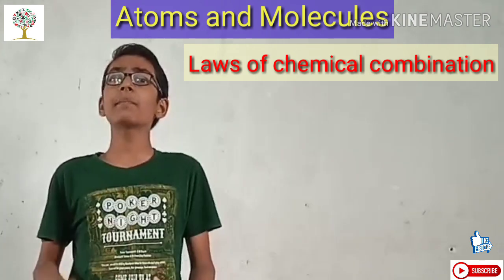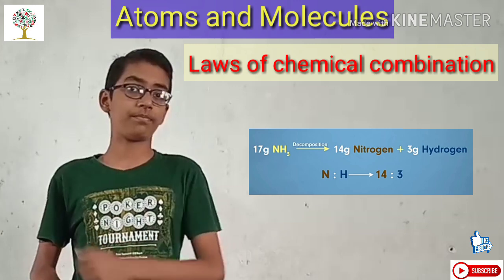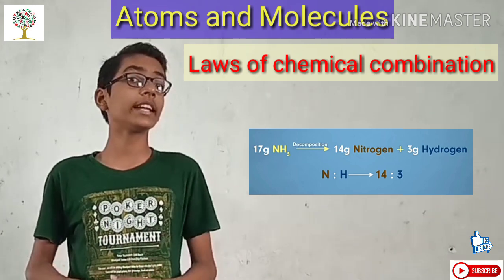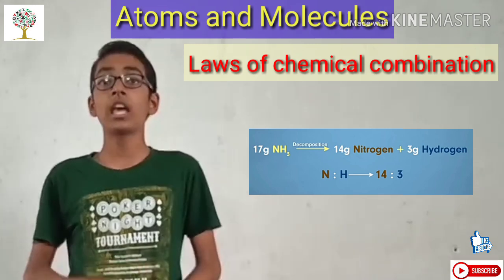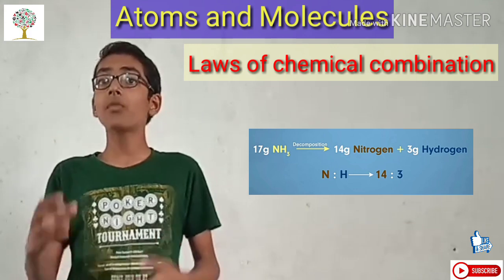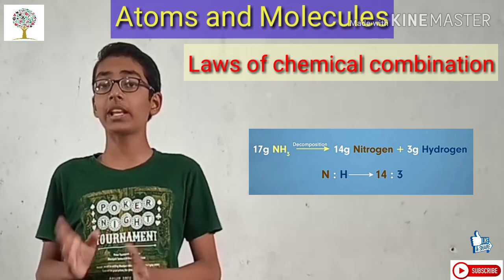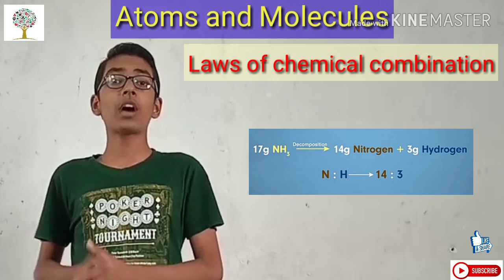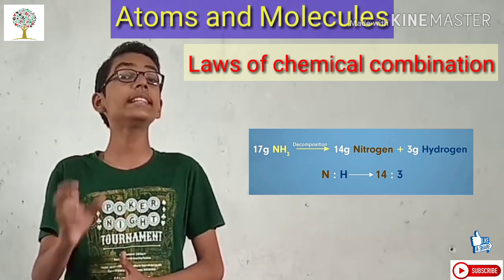Let's take another example, ammonia, NH3. Of course it contains nitrogen and hydrogen. Here the ratio of nitrogen and hydrogen, these two elements, is 14:3.